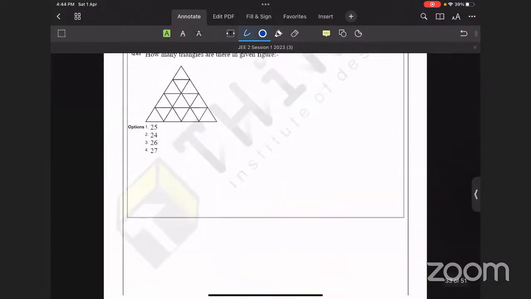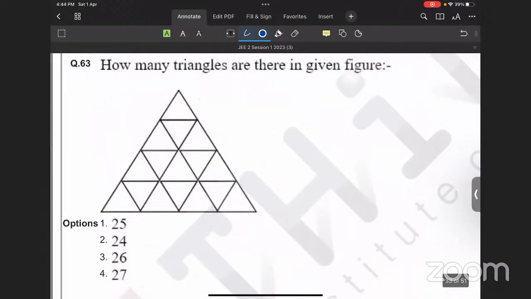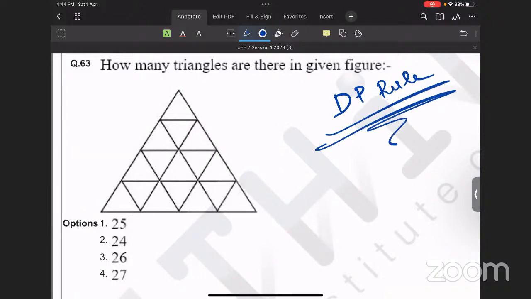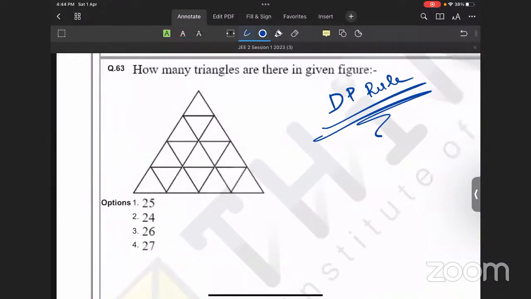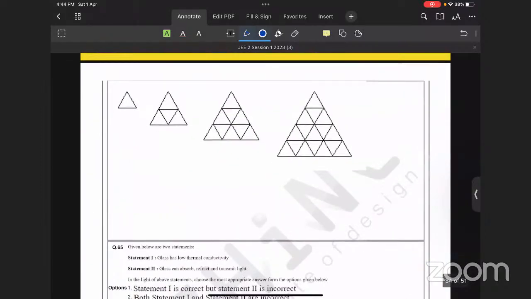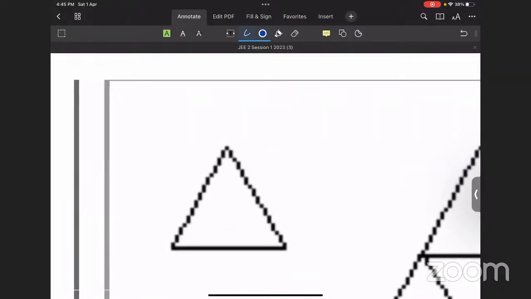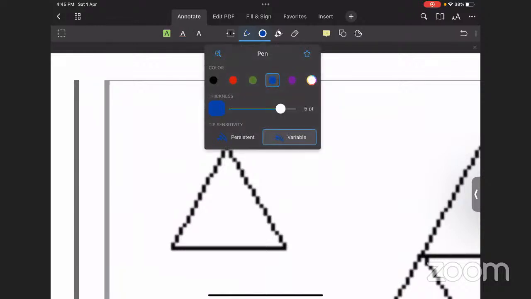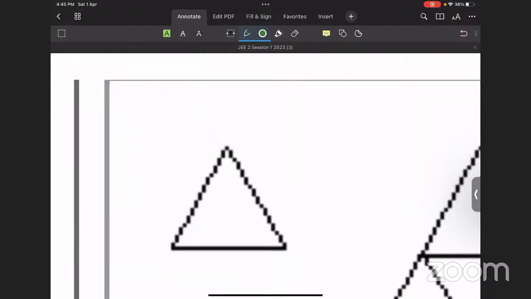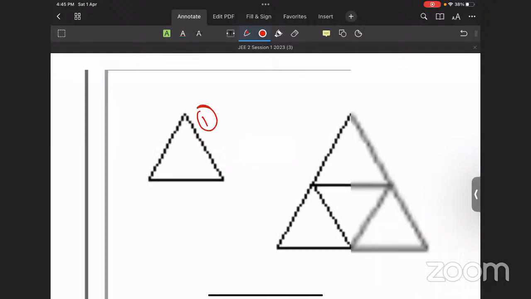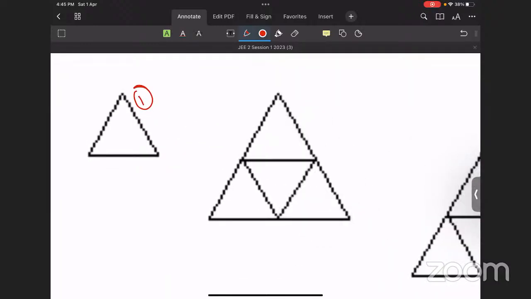That technique is called the DP rule. I'll tell you what the DP rule is. In the DP rule, you can find a figure like a triangle. In this particular case, there is only one triangle. You can easily find that there is only one triangle in this figure.